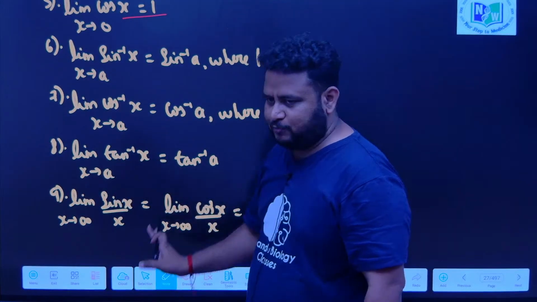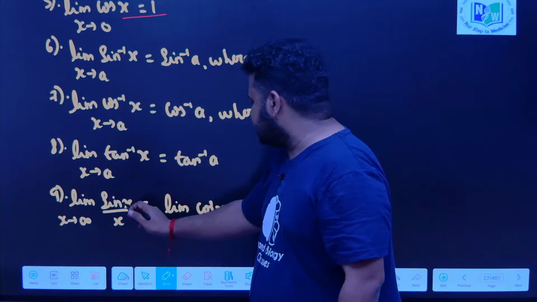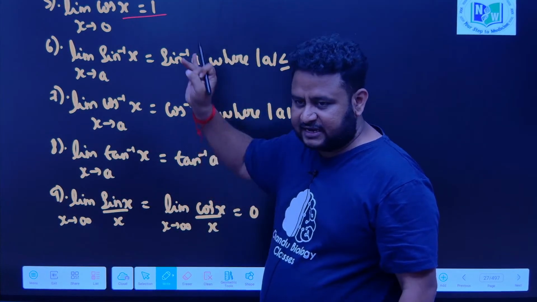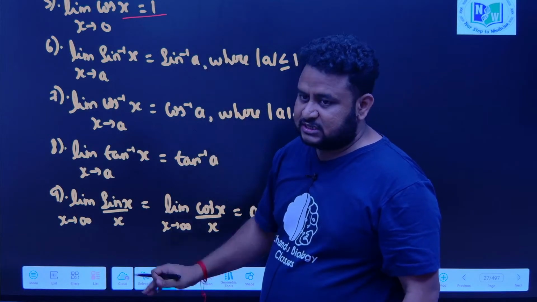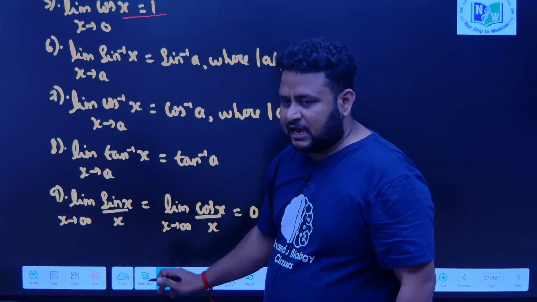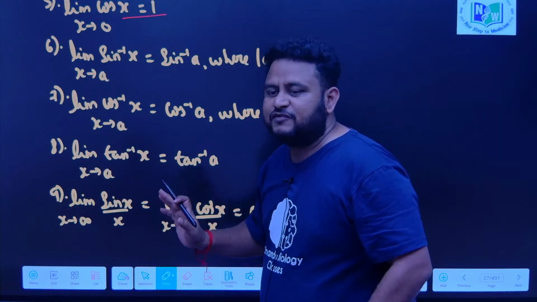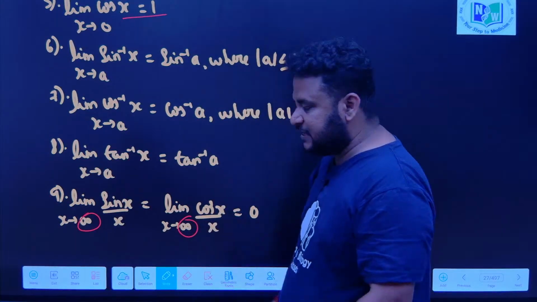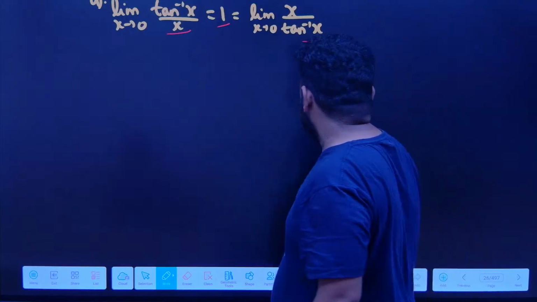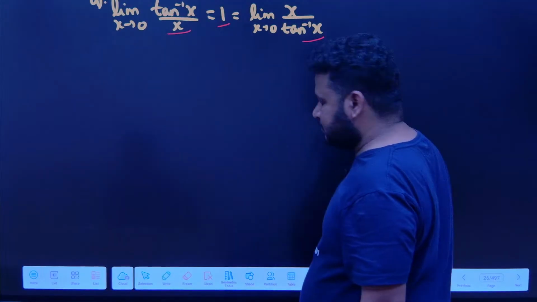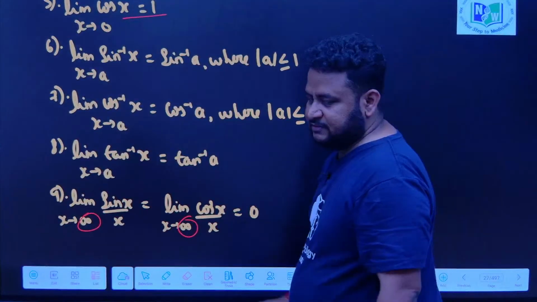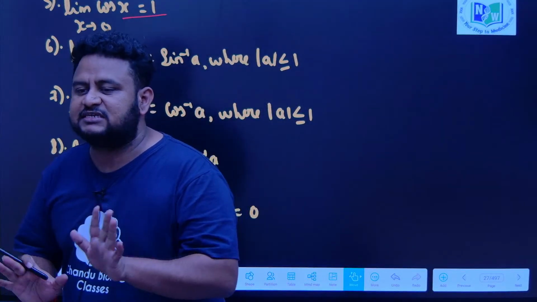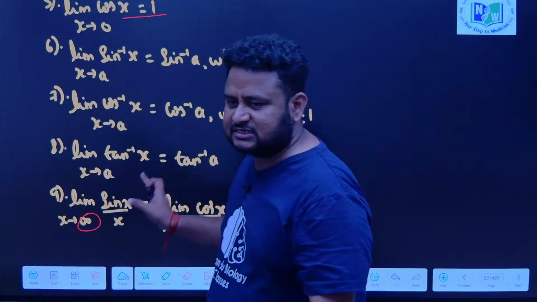Now, very important, this is where you get it wrong. Limit cos x by x: what we learned is that sin x by x or tan x by x is equal to 1, but not cos x. Here we are learning that sin x by x and also cos x by x will be equal to 0 as x tends to infinity. That is why I told you to please focus that this is x tends to 0, but here it is x tends to infinity. Sin x by x and cos x by x as x tends to infinity is 0, please remember this. So based on this, let us see some questions.